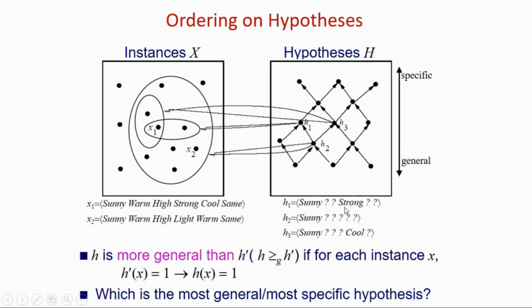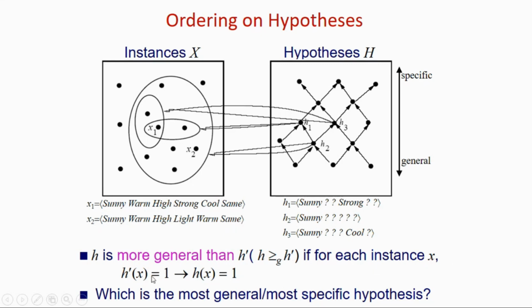And in the hypothesis space, there are 3 hypotheses. One is sunny, question mark, question mark, strong, question mark, question mark. Another one is H2 and another one is H3. If H is more general than H dash, it must be represented as H greater than or equal to H dash, over instance X, right?